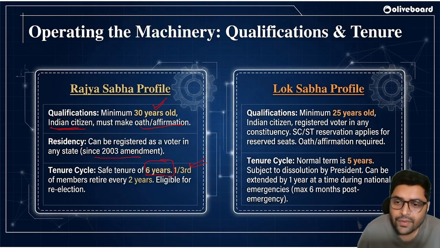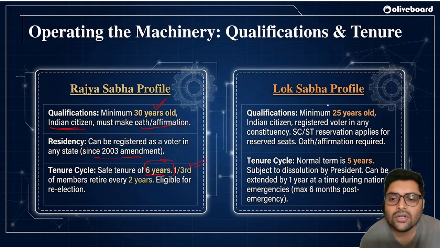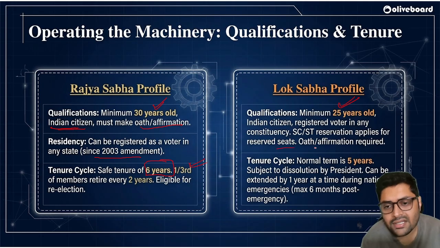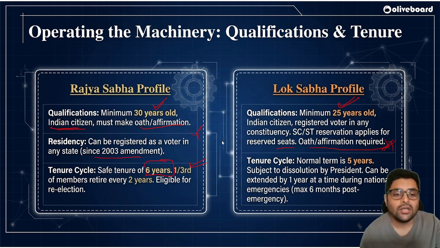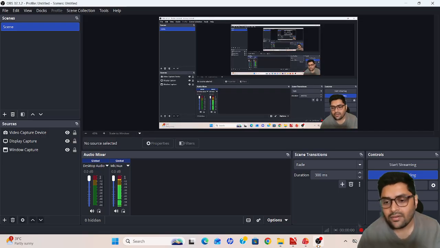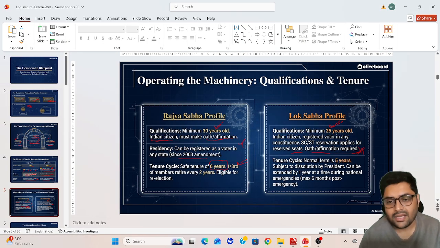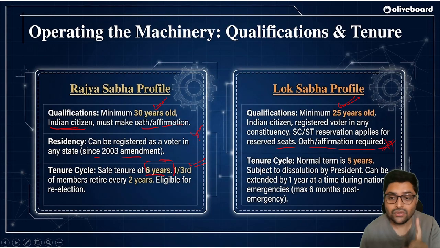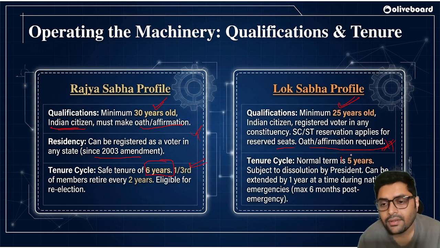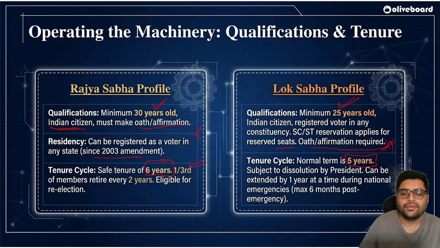2032. Okay. Lok Sabha. For Lok Sabha, you need to be 25 years old to be qualified to enter. Correct? Registered voter in any constituency. SC/ST reservation applies for reserved seats, and oath or affirmation is required in both cases. Make sure you are giving the appropriate oath or affirmation for Lok Sabha and Rajya Sabha. Without that, the membership is not ratified. Tenure is 5 years.